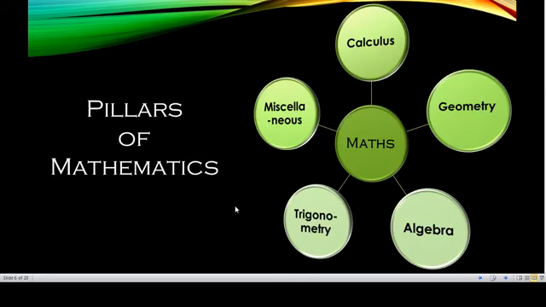So now coming to the maths. Now these are the basic 5 pillars of mathematics. As you can see, calculus is on the top, followed by geometry, algebra, trigonometry, miscellaneous. Now miscellaneous is something very important for Main. In miscellaneous I have not kept anything for Advanced.